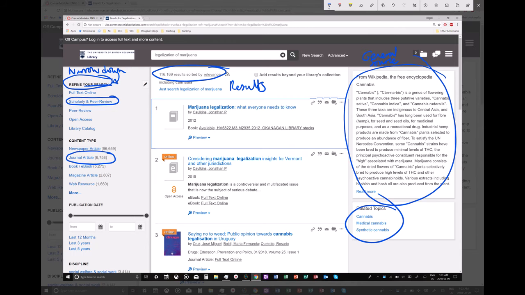That would give you even fewer results and narrow down your results even more. So all of these are filters that help you narrow down your results. You can also look for publication dates. So that's your when. These are filters of what type of source.